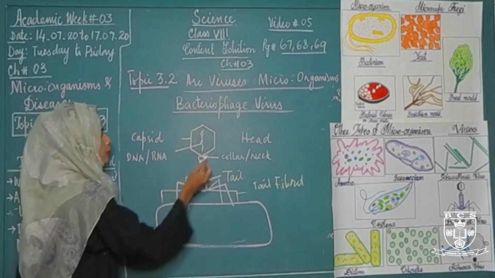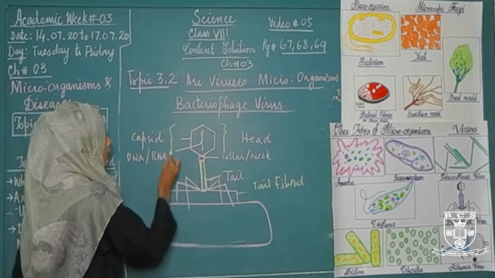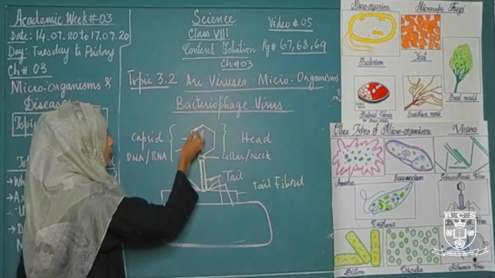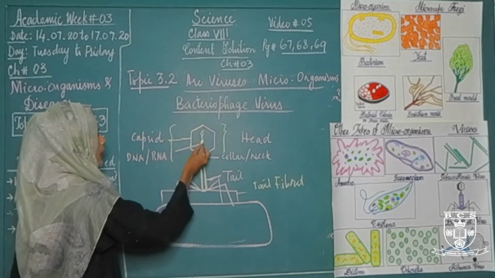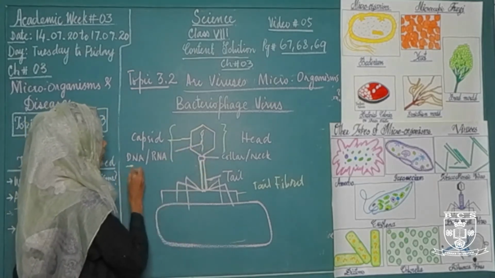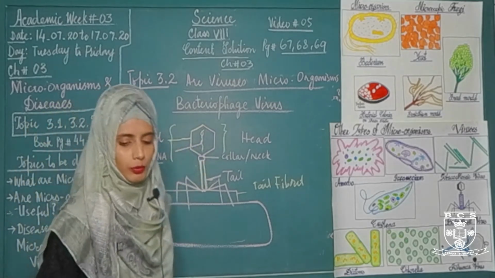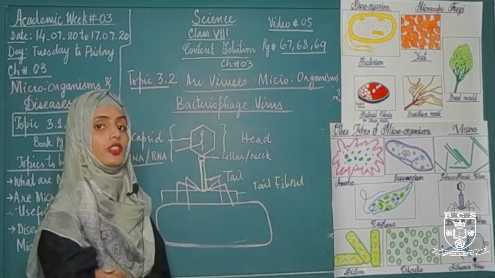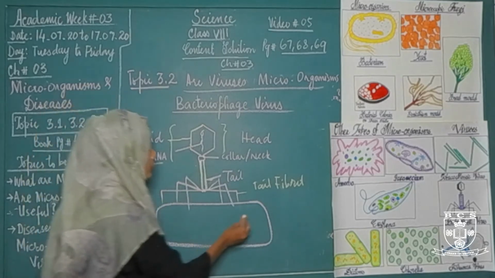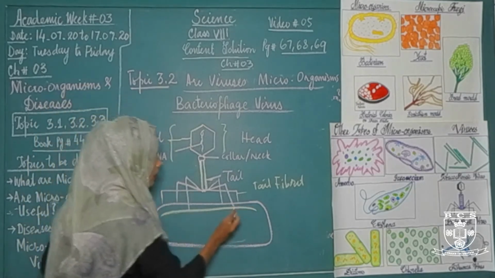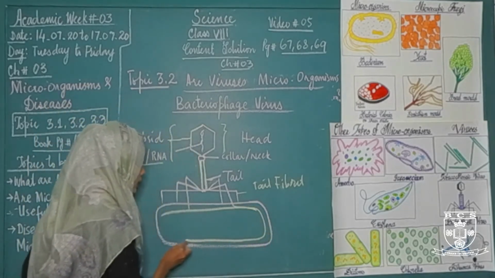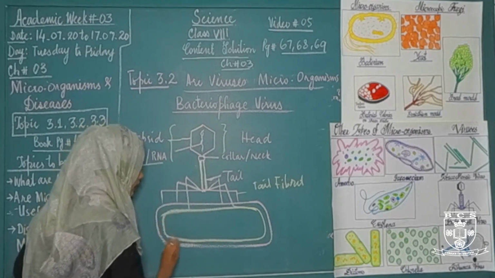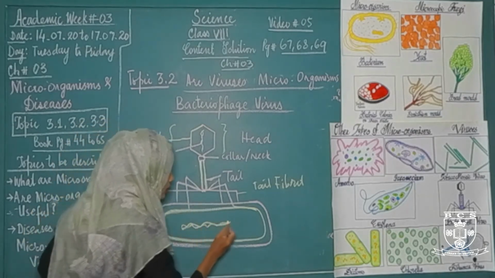The head portion is made up of 2 things, capsid, which is the outer protective covering, and inside the capsid there is a DNA or RNA which has the complete genetic information of a bacteriophage virus. During the process of reproduction, this bacteriophage virus transfers its DNA or RNA inside the bacterial cell.